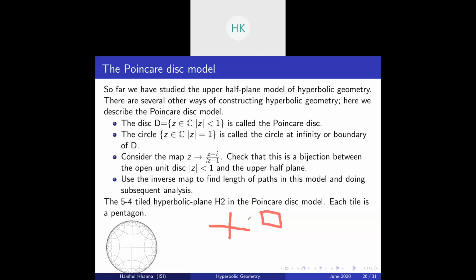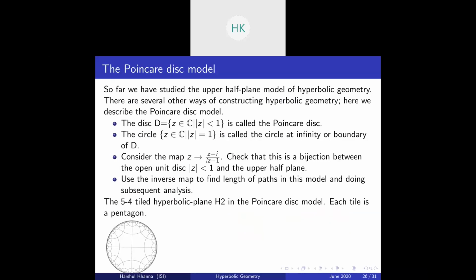First is a square, a triangle, or a hexagon. Whereas in the hyperbolic plane, we can have many polygons that can be used to tile. So this is a four-tiled hyperbolic plane.